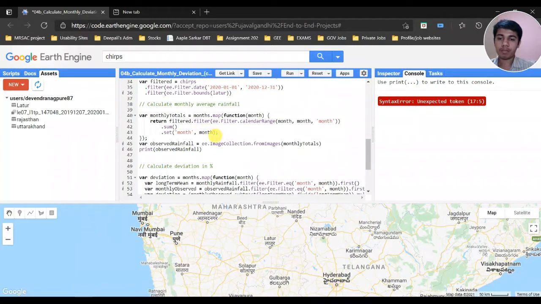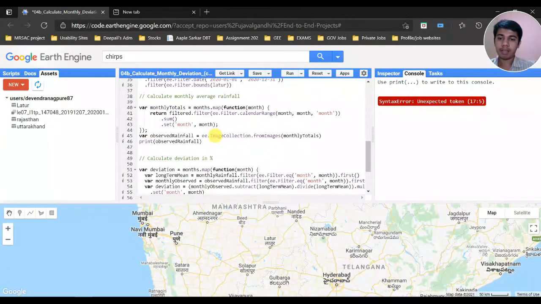Then I gave the observed rainfall as an image collection, as this function forms the lists of all the months on the pentads and sums them. After that we make an image collection of all those pentads.